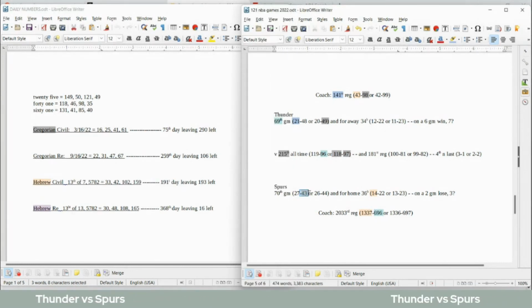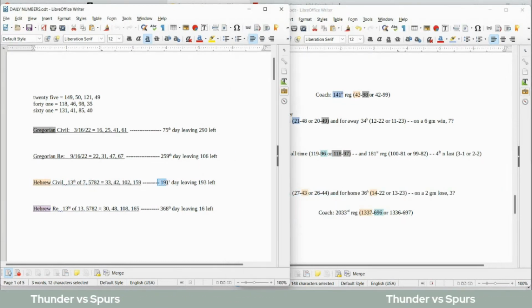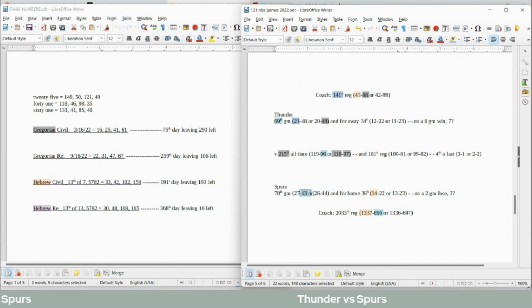Spurs considering 43 losses with the win as they get their 14th home win, 43 the 14th prime number, as their coach gets their 1,337th win regular season for his career. So that can all be a Hebrew Civil calendar connection. 13-7, 191 the 43rd prime, 43 the 14th prime, get that 14th win, 1-3-3-7.